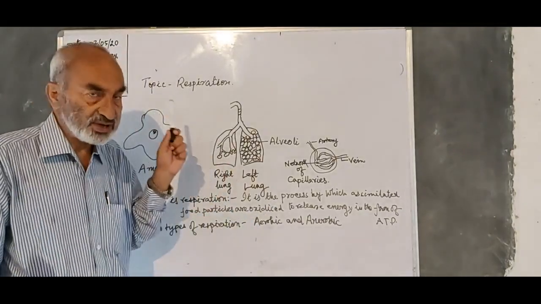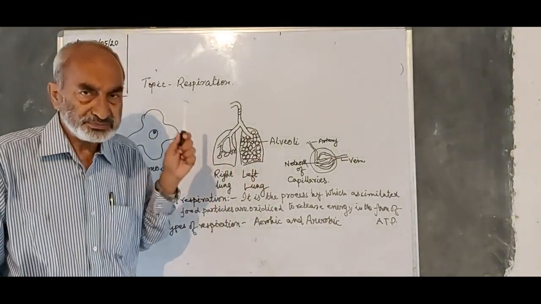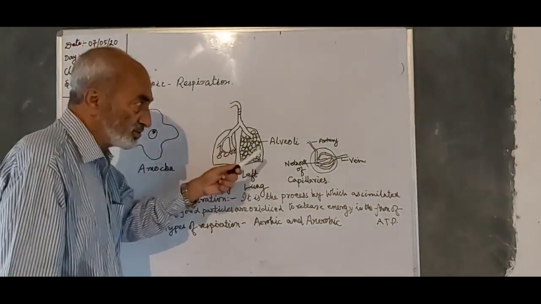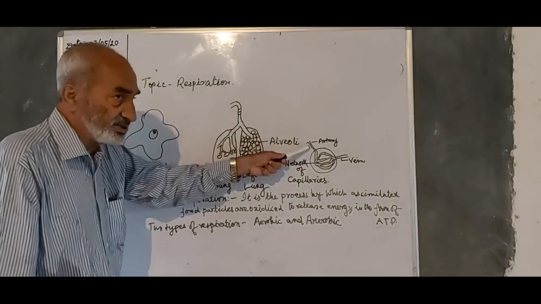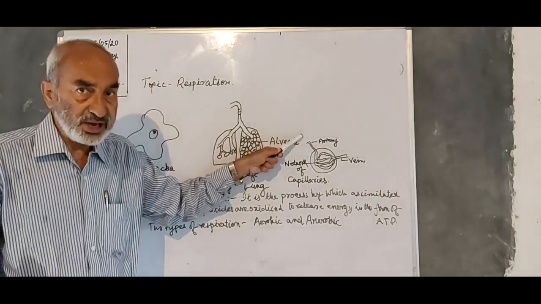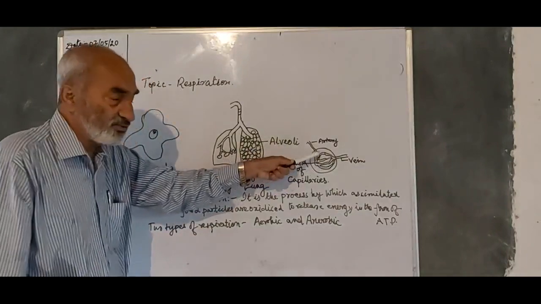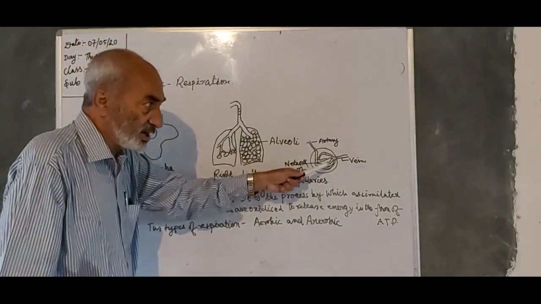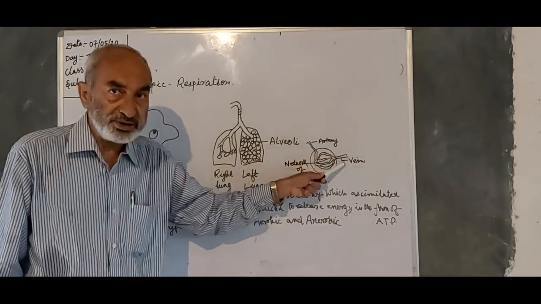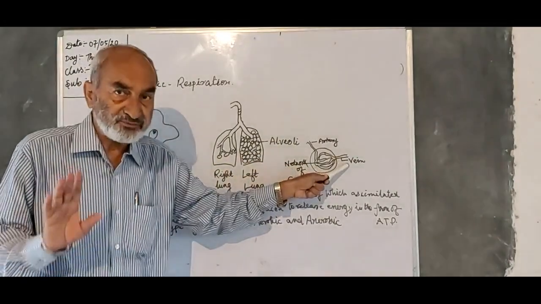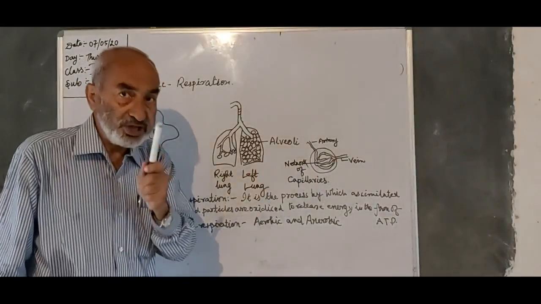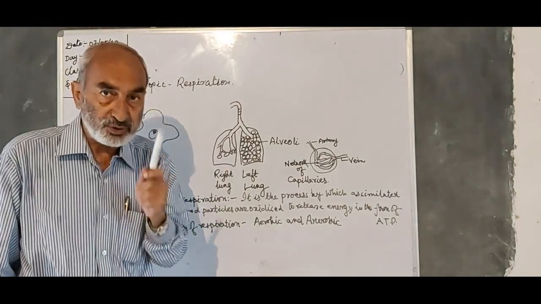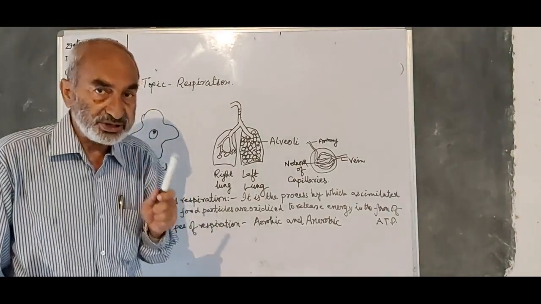This artery branches and rebranches into very small arterioles, and as these arterioles enter the alveoli, they make a network of capillaries, and it comes out in the form of a vein, the pulmonary vein. This I will tell you afterwards: only the pulmonary artery contains deoxygenated blood, and the pulmonary vein carries oxygenated blood.